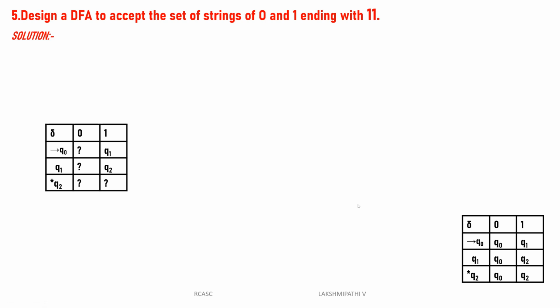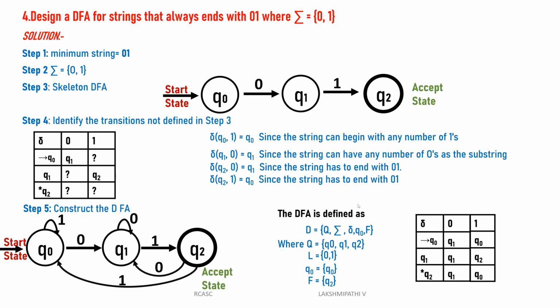Design a DFA to accept the set of strings of zeros and ones that end with 1 1. Sir, what if Q0 reads 1, sir? Like in the previous problem? Yes, sir. What if Q0 reads 1? Q0 reads 1, it will be Q0 only.